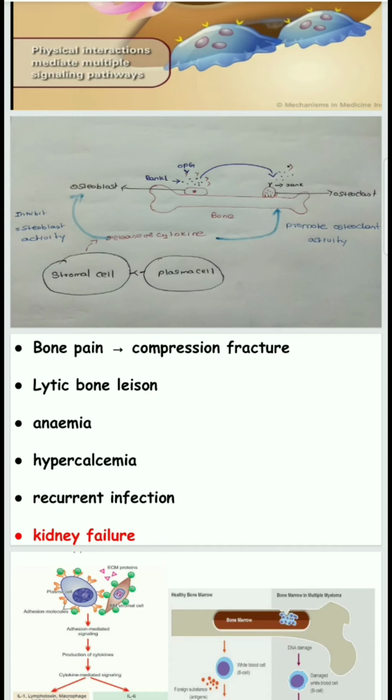It is multicentric, so multiple, occurring in every part of the body. Hypercalcemia is due to osteoclast activity, along with recurrent infection and kidney failure. The kidney failure is due to the immunoglobulin. These plasma cells produce a large number of immunoglobulins and disturb the kidney, and along with anemia this leads to kidney failure.